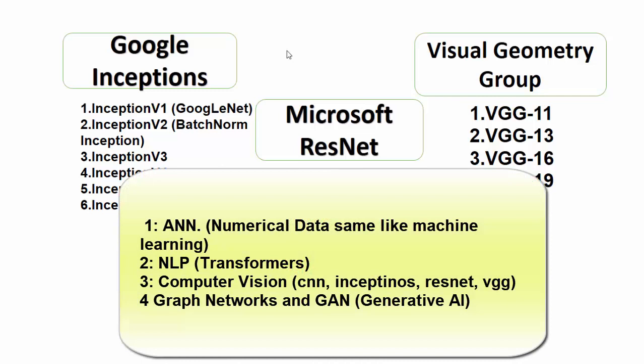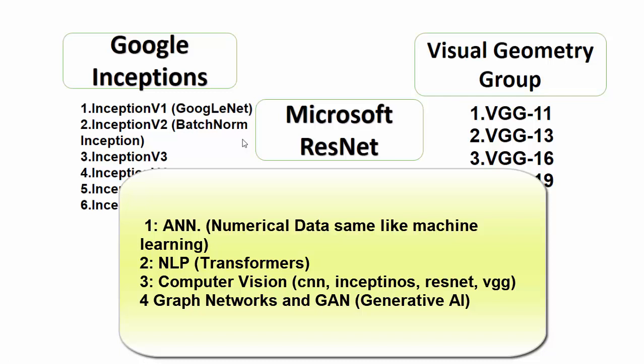First of all, we have the artificial neural network, the very basic network. Then we have computer vision like CNN. But in CNN, we have different categories, I mean pre-trained models like Inception, ResNet, and VGG, which was developed by the Visual Geometry Group at Oxford. We will discuss these one by one. Then we will start our coding part. Now, before discussing this, as I mentioned, we have 4 types in deep learning.